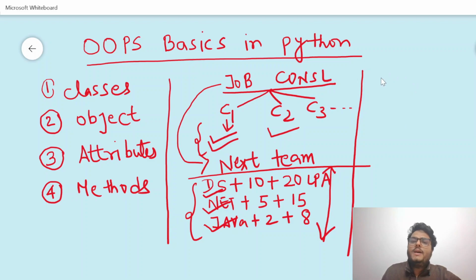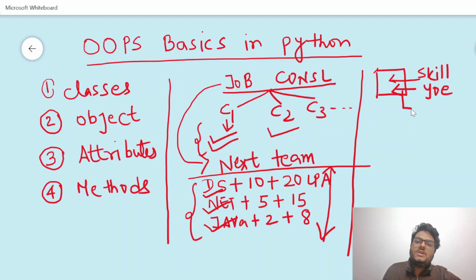you go ahead and create a blueprint. So what is a blueprint, guys? To understand a blueprint very simply with the same example, a blueprint means I will create a structure. This structure can take skill, years of experience, and salary expectation as input.